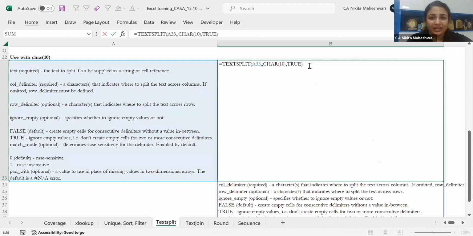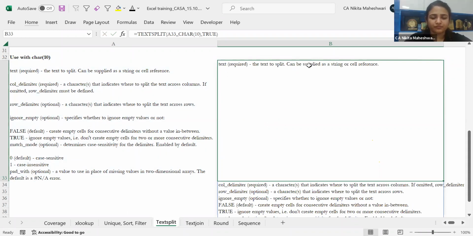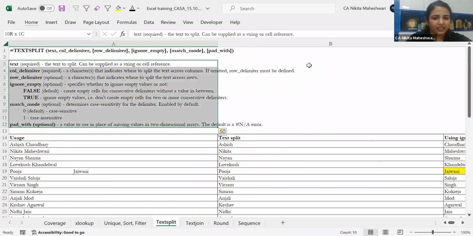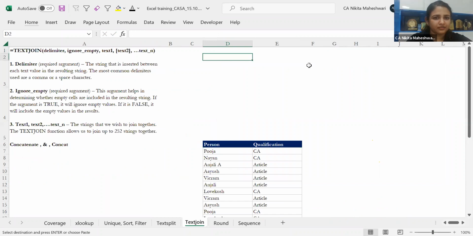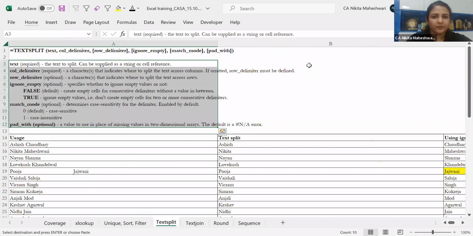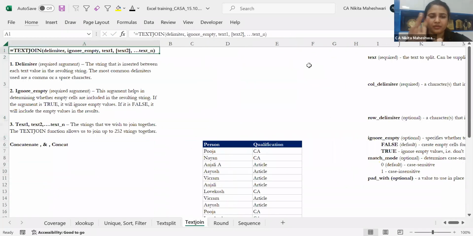So this was something practically which I was doing today, which I found to be useful, and I thought to share it with everybody. What you can do here is TEXTSPLIT and use it in this fashion. Continuing the same example, I'll take it here. I'm just putting it over here, but we are discussing the TEXTJOIN function once.